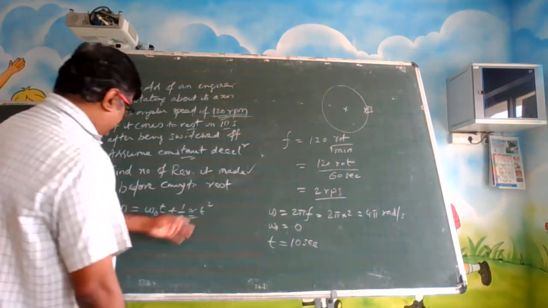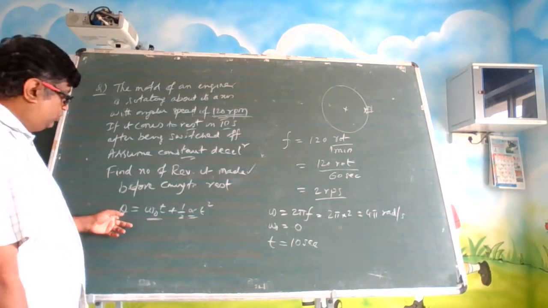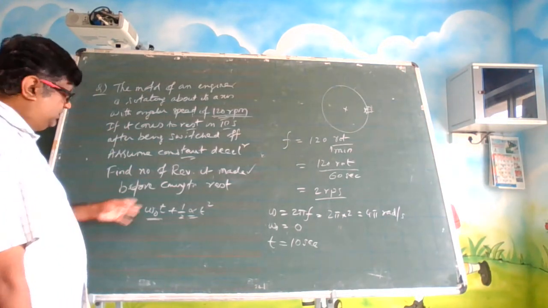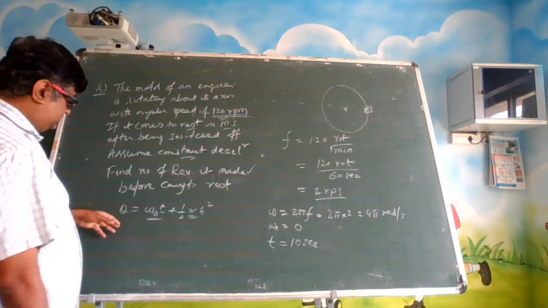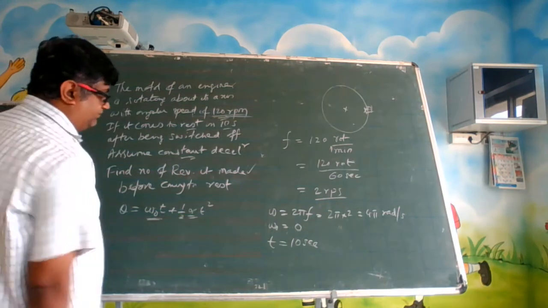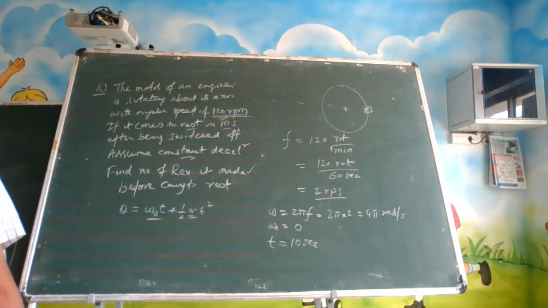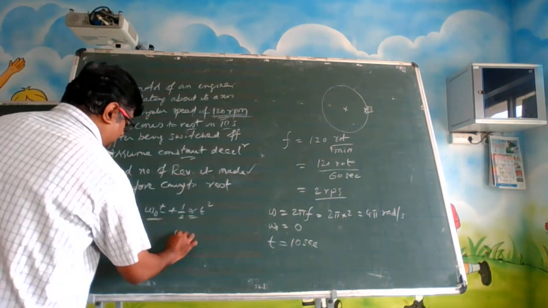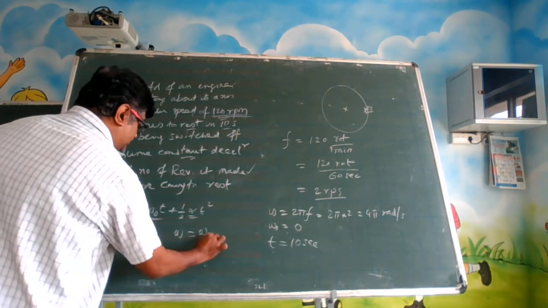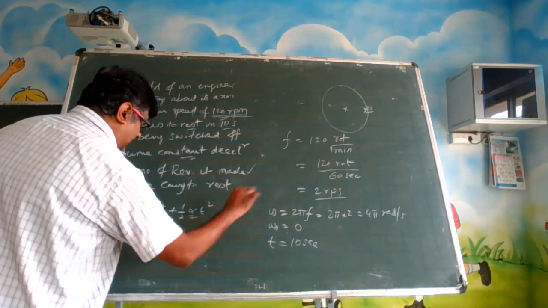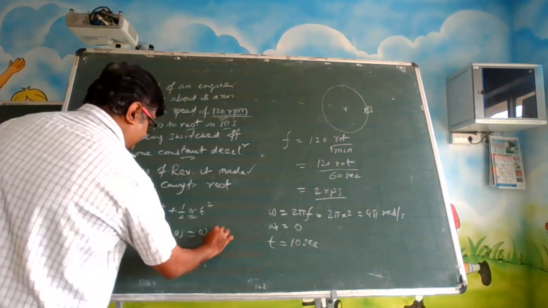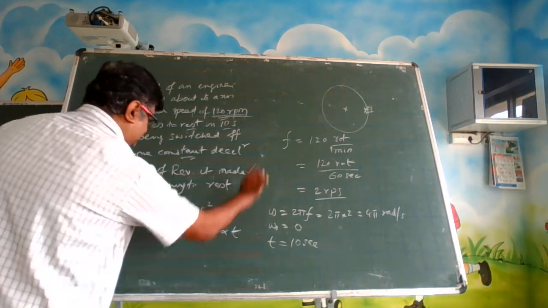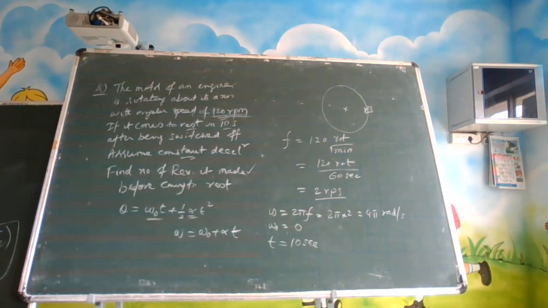If you know the alpha value, you can find the total revolutions it made. So let us find alpha. Alpha can be found by v is equal to u plus at. So here omega is equal to omega 0 plus alpha t.